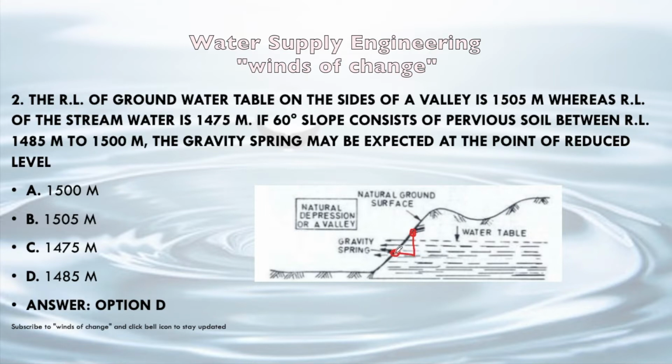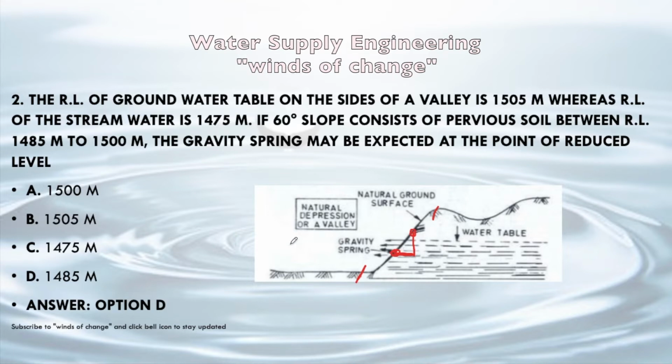Let's say this is the bottom where the stream is flowing, at 1475 meter, and this is the top, at 1505 meter. So the answer here will be 1485. Here we have to construct the gravity spring.